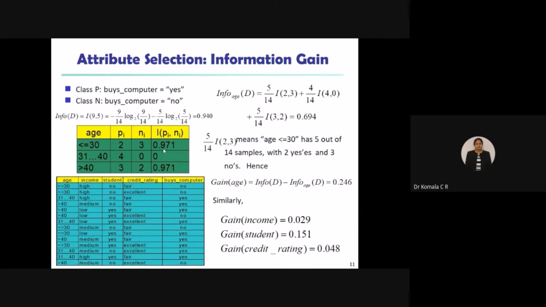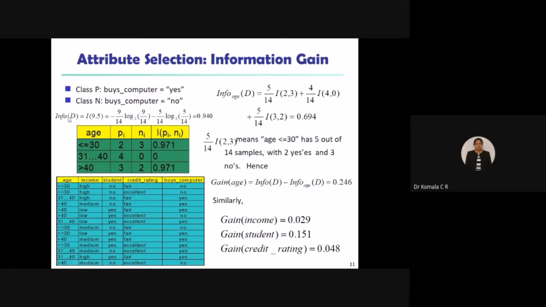So how many no's and how many yes here? I have 1, 2, then 3, 4, 5 no's. The no I will always take as the second value. Yes, how many yes do you have? 1, 2, 3, 4, 5, 6, 7, 8, 9. So out of 14 I have 9 yes and 5 no.